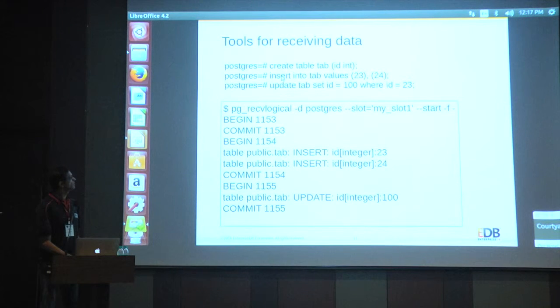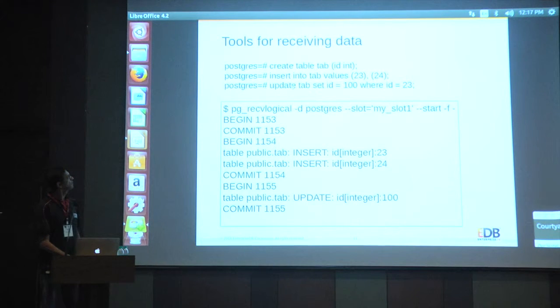Now for the insert operation, you can see it has printed the insert for one row, 23. The insert is actually inserting two rows, but it is showing one record for 23 and another record for 24. So it is actually a kind of transaction log, but at the row and table level.